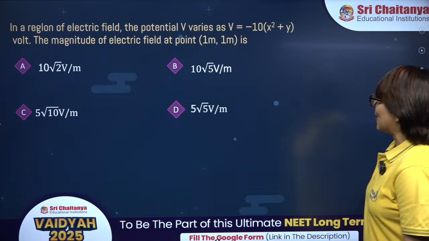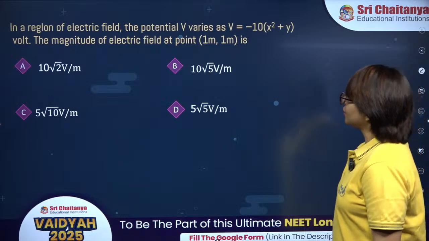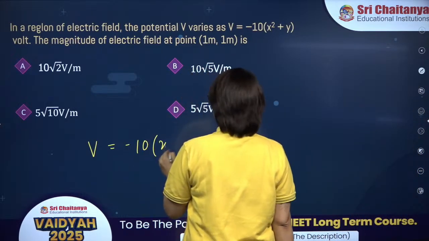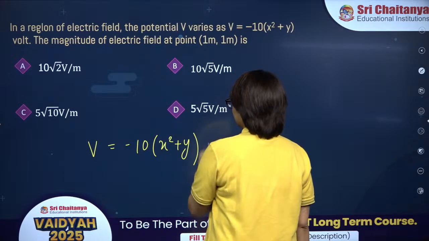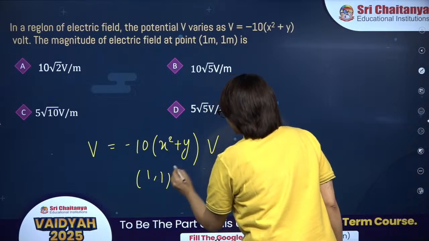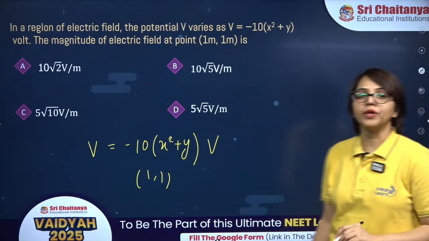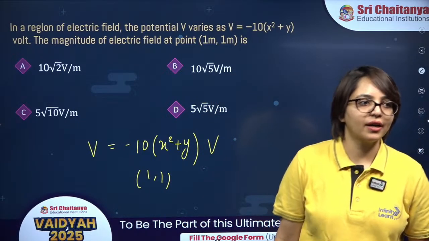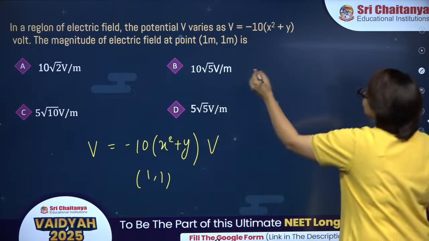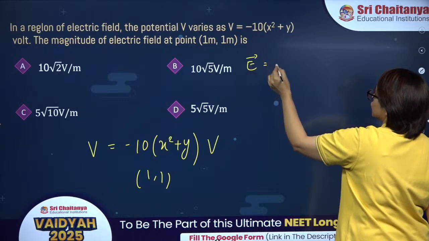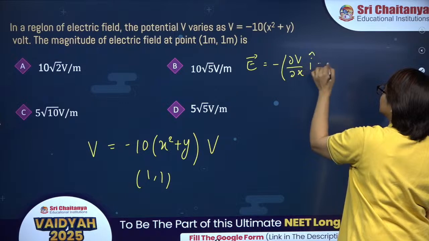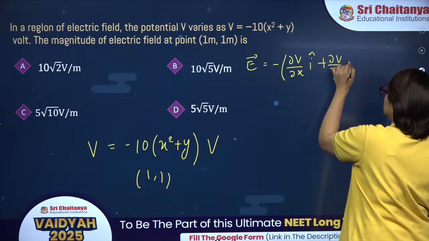Okay. All right, let's move on to this one. In a region of electric field, the potential varies as minus 10 x square plus y volt. The magnitude of electric field at a point (1, 1) is, so here we have potential in terms of x and y, right? Okay, so for finding electric field, we'll do partial differentiation. It will be minus of del v upon del x i cap plus del v upon del y j cap.